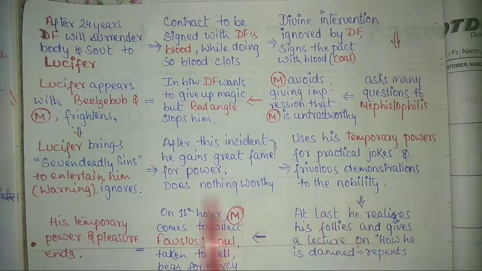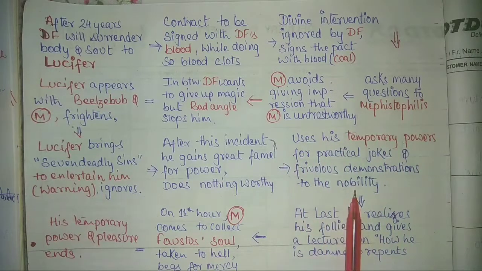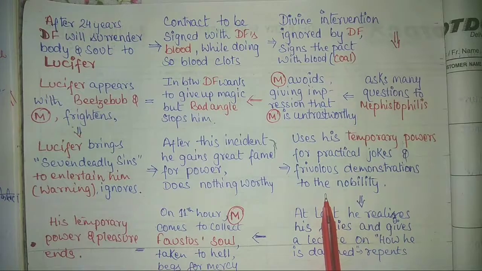Then we see at last he realizes his follies and gives a lecture on how he is damned. He repents. Dr. Faustus, after enjoying his life with this power, wants everything of the world. He wanted to roam around. He goes with Mephistopheles to courts, places, people. He goes everywhere, but the purpose was zero. He could not learn anything, and he could not impart what he learned either.